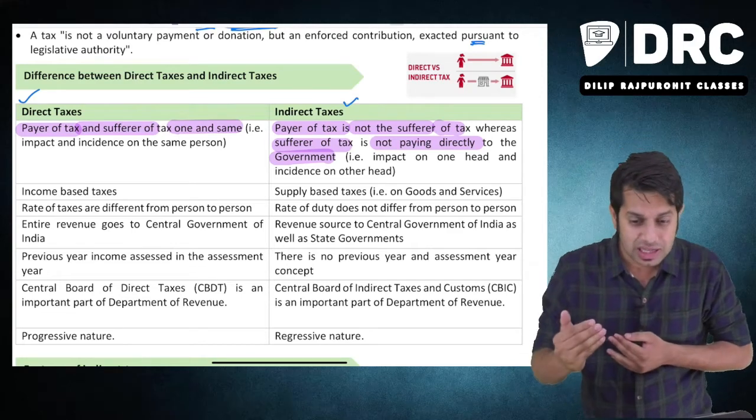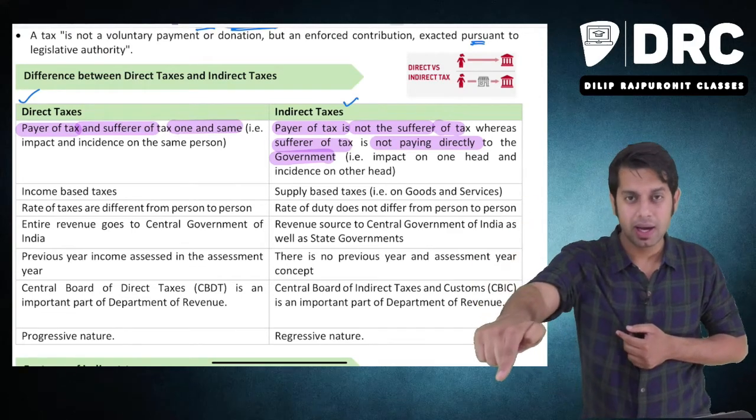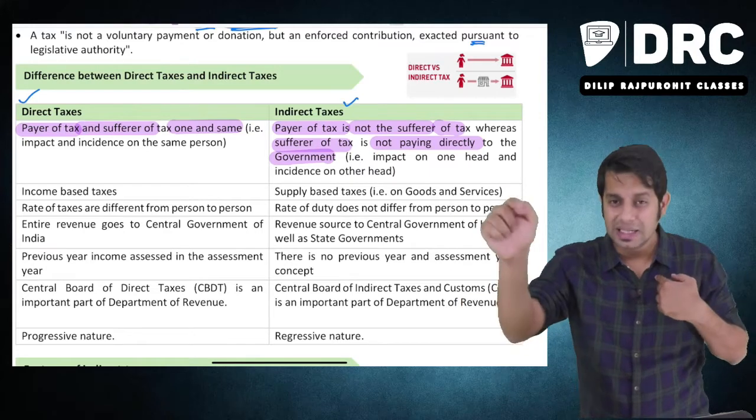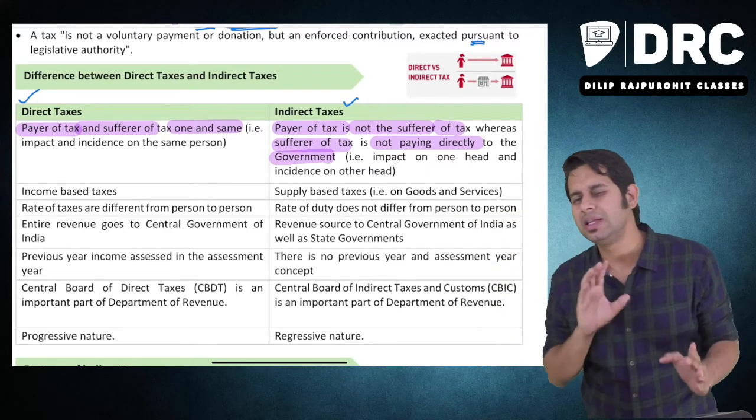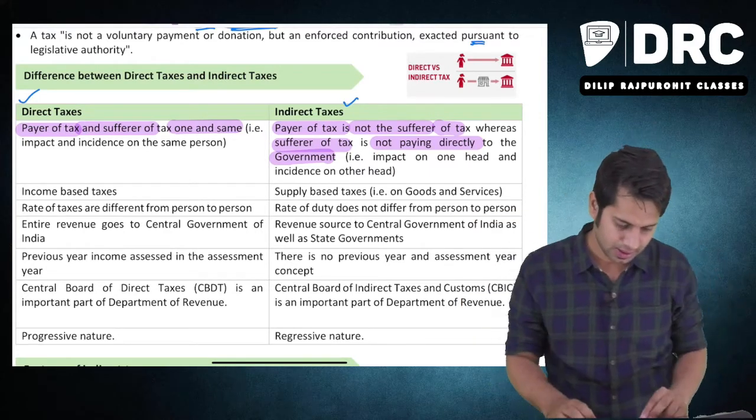Correct? So here what is happening? Incidence is on her, impact is on me. This happens in case of indirect taxes.